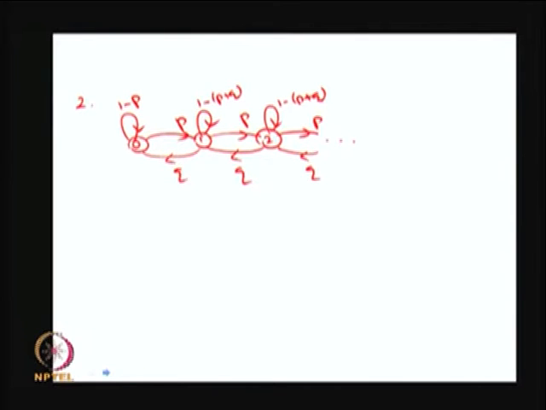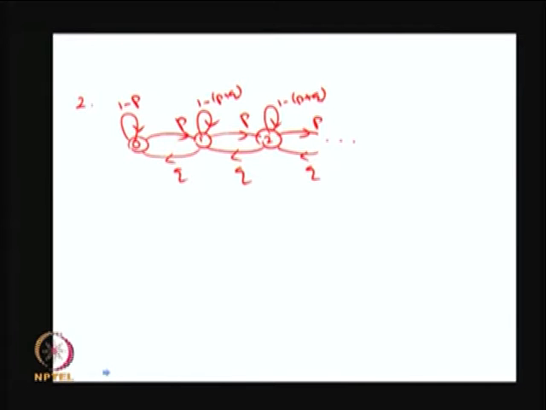So, here the number of states is going to be countably infinite. I can start by finding the stationary distributions. Before that, I have to cross-check whether it is going to be an irreducible, aperiodic, positive recurrent Markov chain.